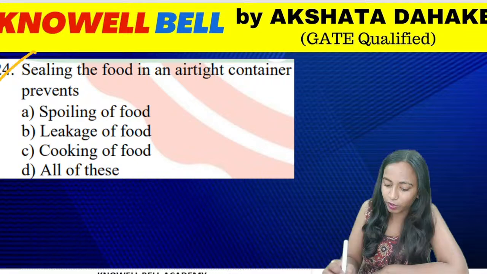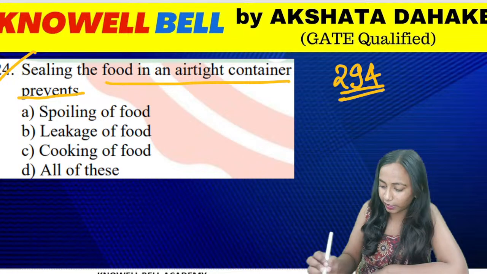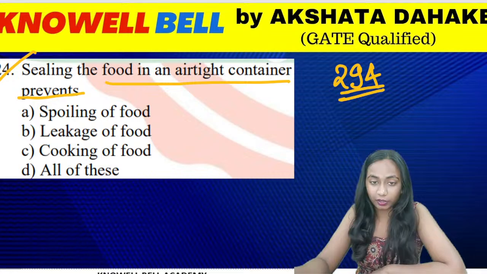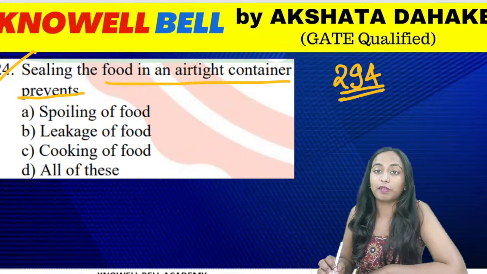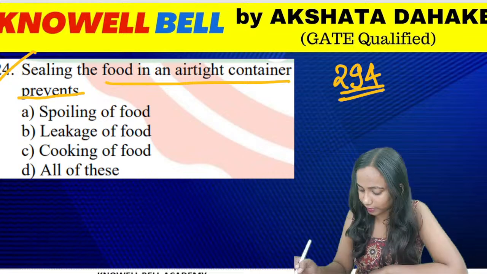Question number 294. Sealing of food in an airtight container prevents. By sealing the food in an airtight container, what happens? It prevents the spoilage of food, it prevents leakage of food, it prevents cooking of food, or all of these. What is the correct answer?